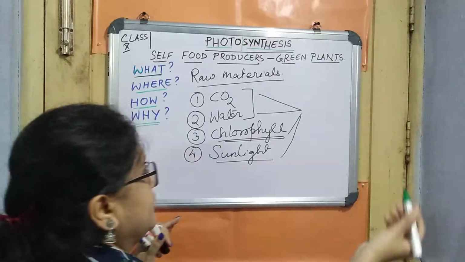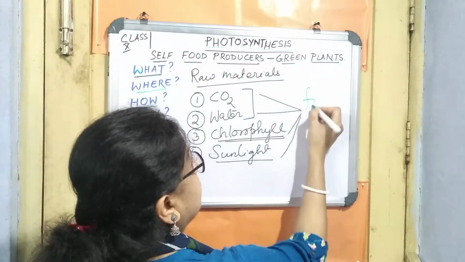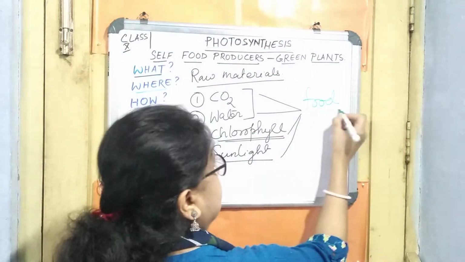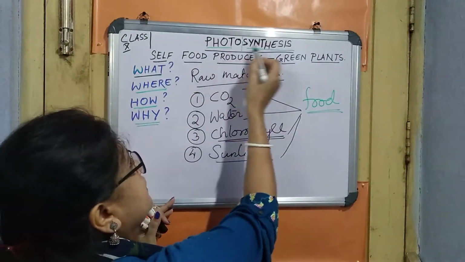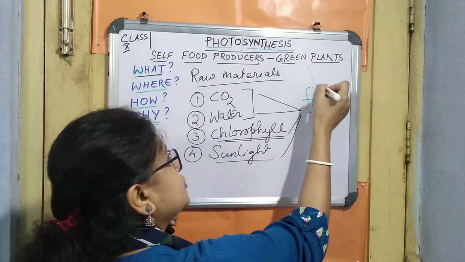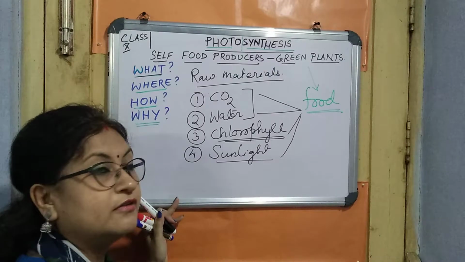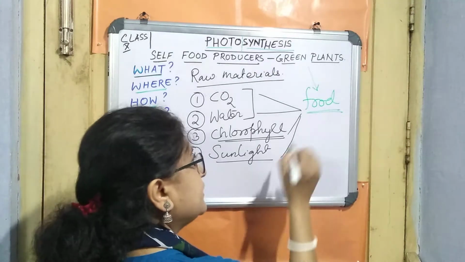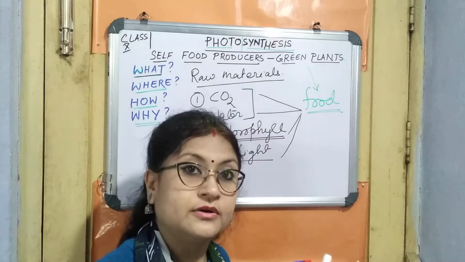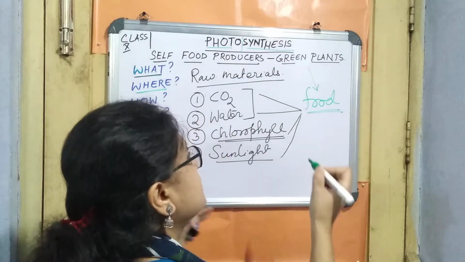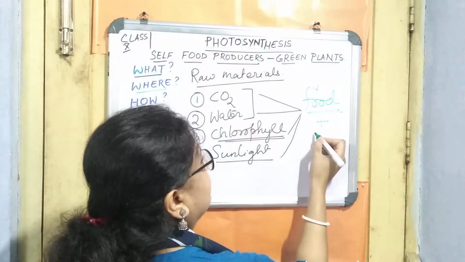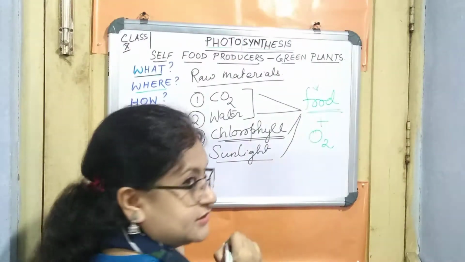Now what is the product? The product over here is the food, right? The food. This is the main product that is coming out of this photosynthesis process. Because of that, green plants are actually able to make food of their own. But along with the food, there are certain other things which will come as a byproduct, right? So what will be the byproduct over here? The byproduct is oxygen, which will be liberated, right?